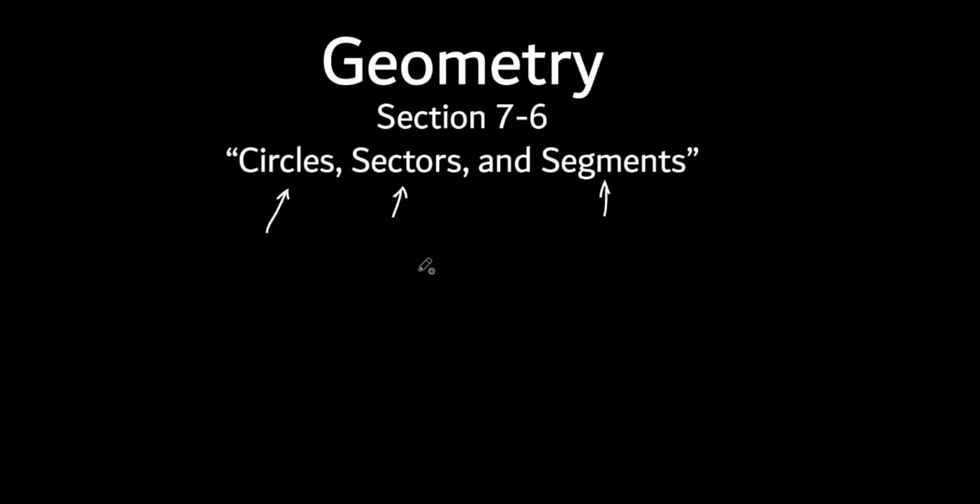And then, what was this whole chapter about? Do you remember what this whole chapter was about? At the beginning of the chapter, we did a ton of it. And then we took a couple lessons off. Now we're back to it again. It's the area. This time we're going to do the area of a circle, the area of a sector, and the area of a segment. All three of these have to deal with circles. A sector is a part of a circle, and a segment is also part of a circle.